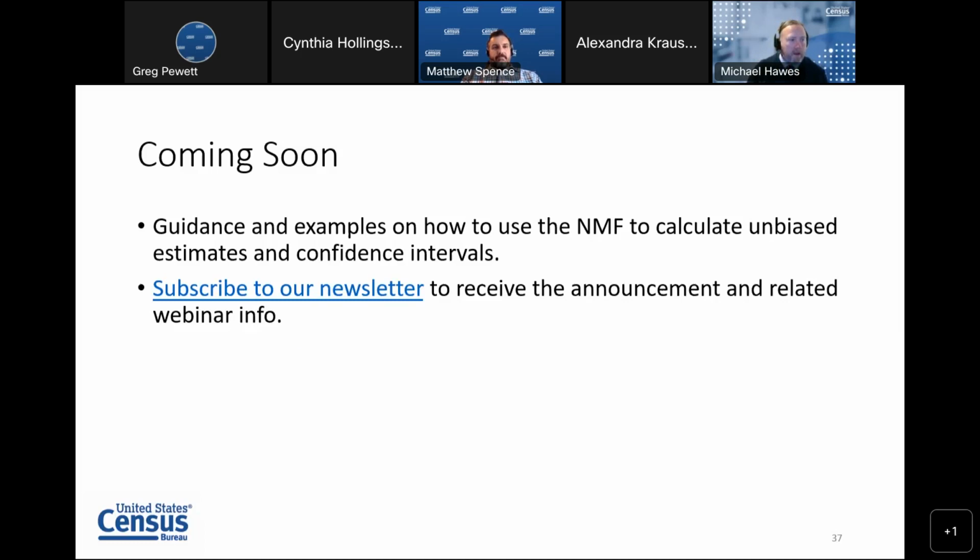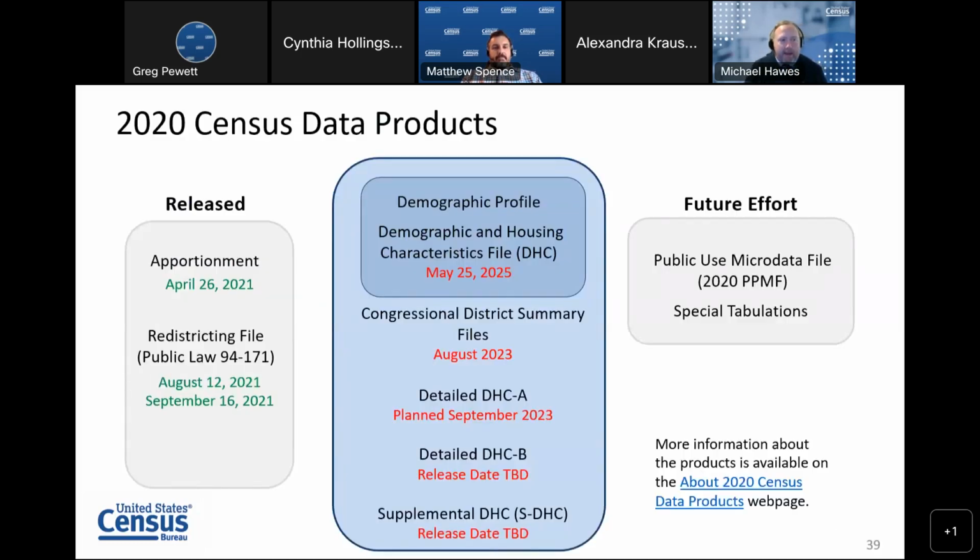And then looking ahead, here's the suite of 2020 census data products and their anticipated release dates. We've got the demographic profile and the DHC being released on May 25th. We'll have the congressional district summary files being released in August. We have the detailed DHC-A planned for a September 2023 release, and then release dates to be determined for the detailed DHC-B and supplemental DHC.